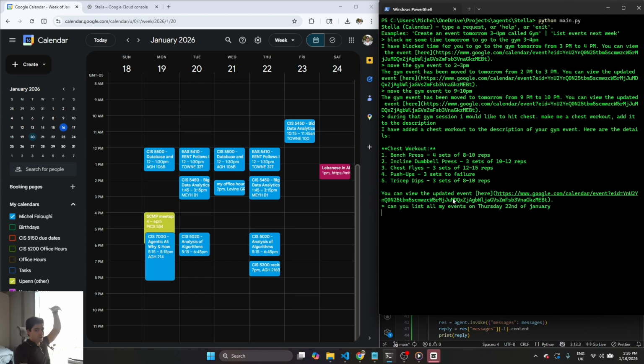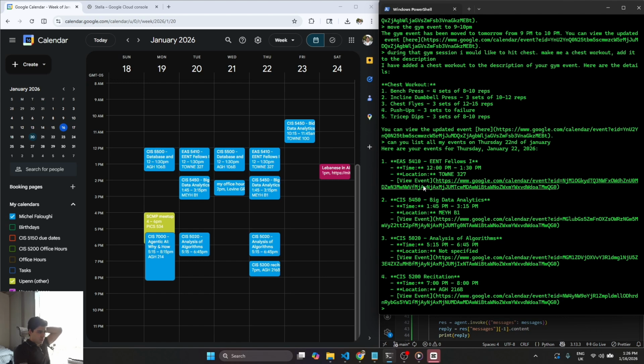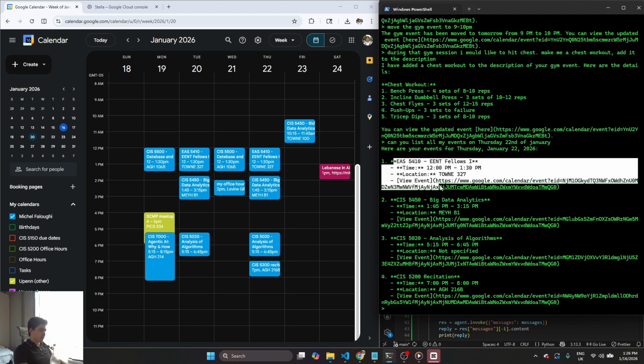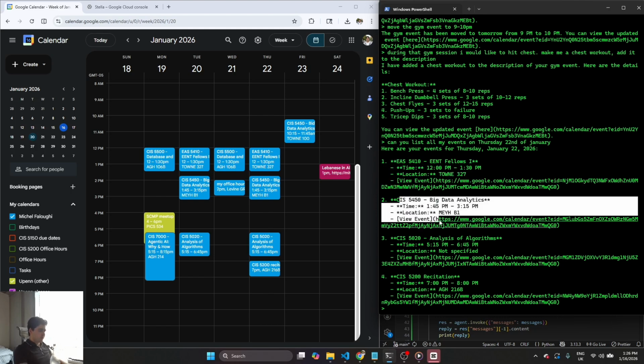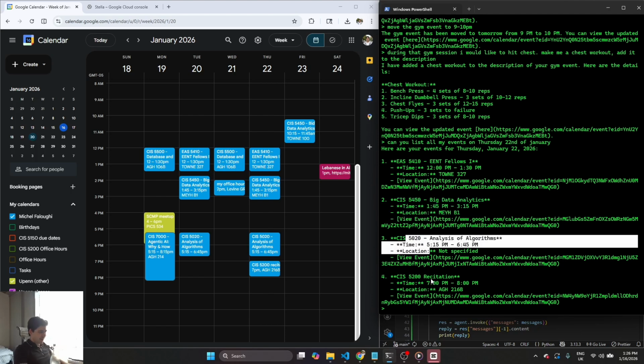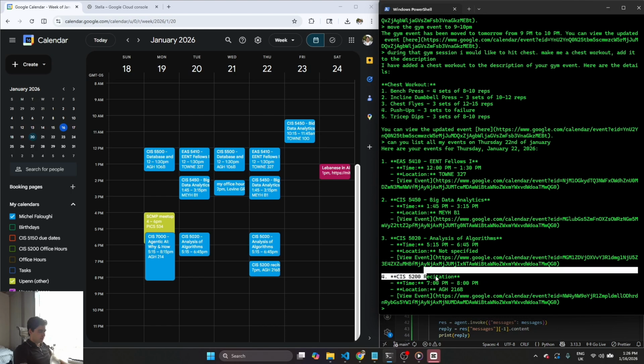So now it's going to retrieve all my events and list them, which took a bit longer than I expected. But basically, I have these classes, right? The ES 5410, SYS 5450, which I might drop out of because it's not super interesting. Sorry. So I have all these classes, right? I have this recitation I got to teach, which is nice. Okay, you can list events.